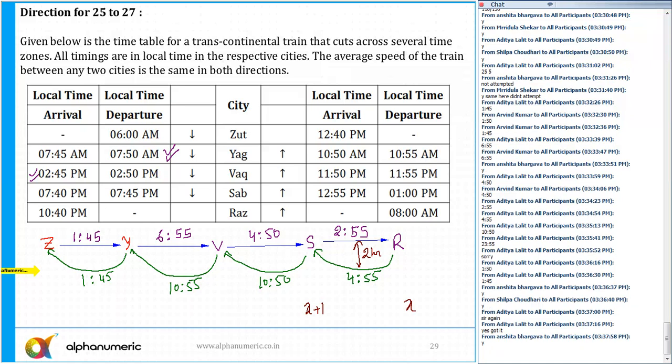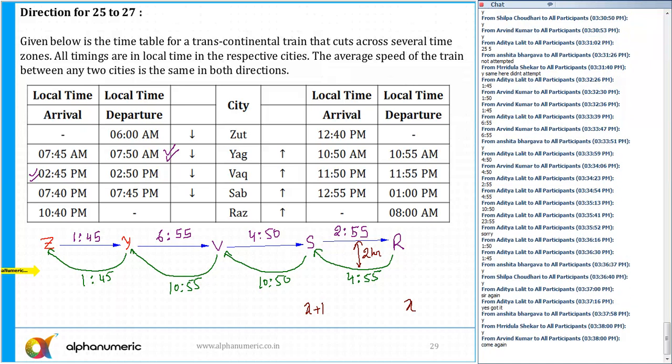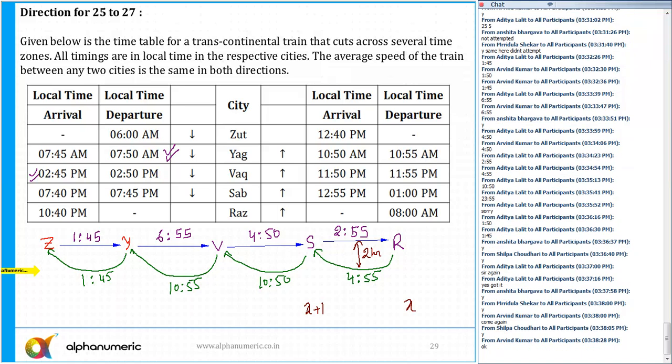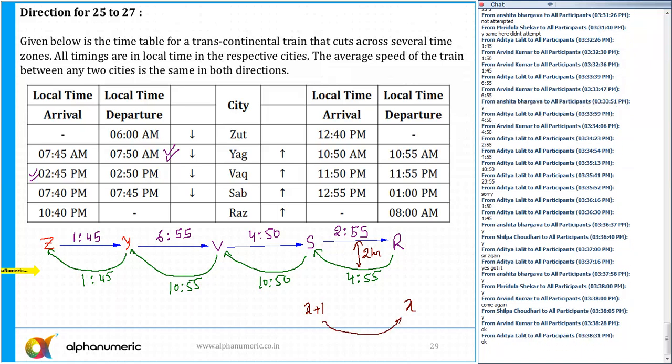Aditya, Silpa, Ansita. 1 hour while going and 1 hour while coming back. Now remember, S to R, the total time taken is 2:55 while coming back R to S it is showing 4:55. That is possible because the speed is the same throughout. It means the total gap is 2 hours, so S is actually 1 hour ahead of R. Then only there can be a gap of 2 hours. While going from here to here, 1 hour of gap is created and 1 hour of gap is created here. So 1 plus 1 is 2.